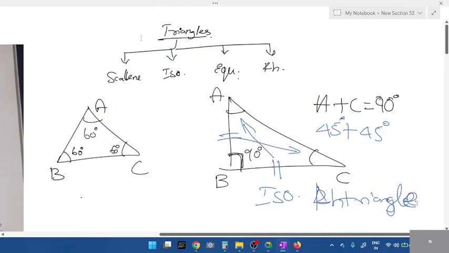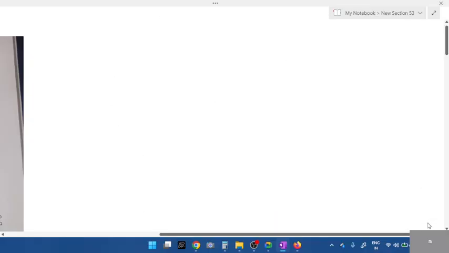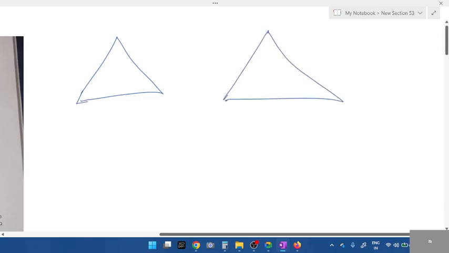Now similarity. What we studied so far was single triangles. We didn't compare any triangles. We just studied single triangle properties. What if you compare two triangles together? Single triangle concept is done. Two triangles together: let me write A, B, C and A, B, C, D, E, F.